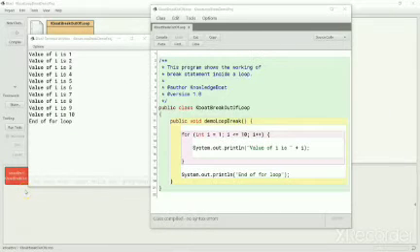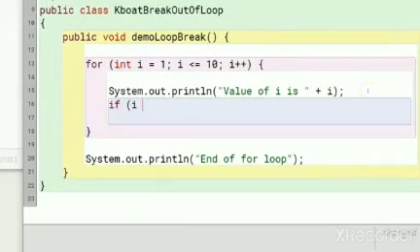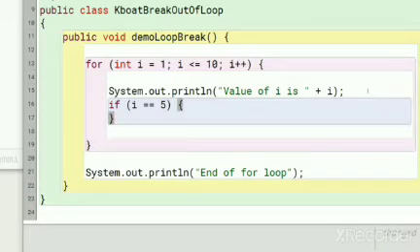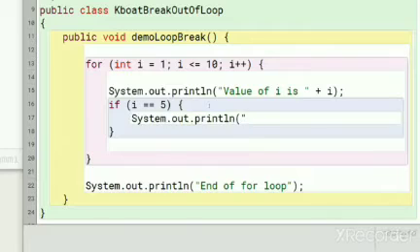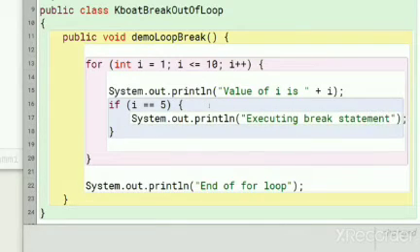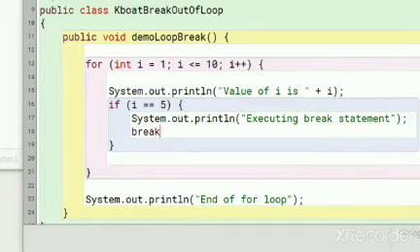I will introduce a break statement inside the for loop like this. When the value of I becomes 5, this break will get executed.